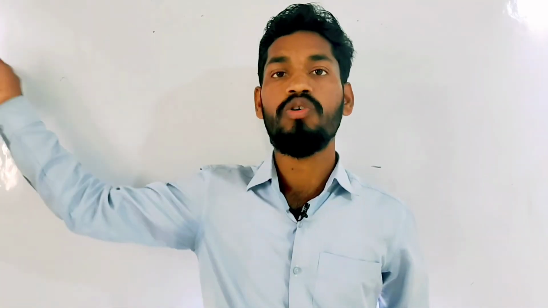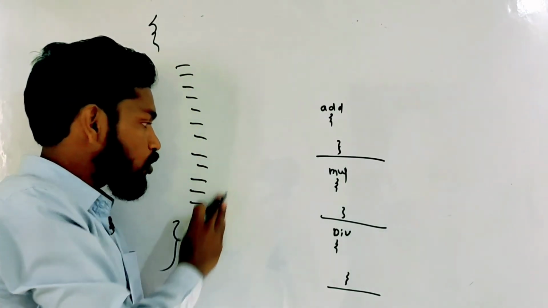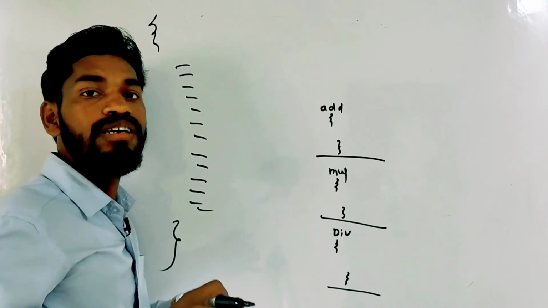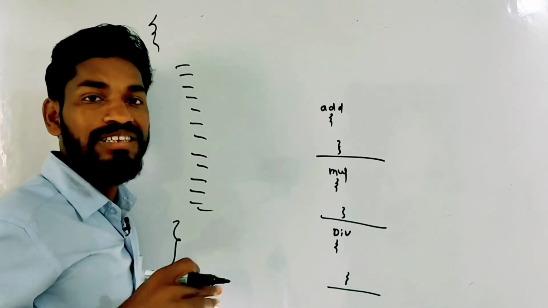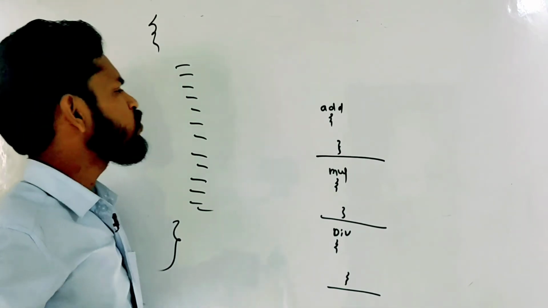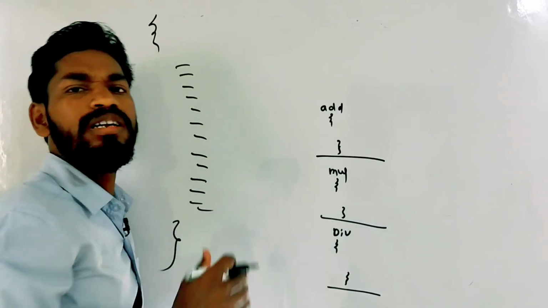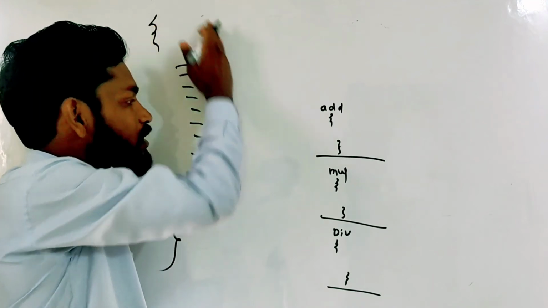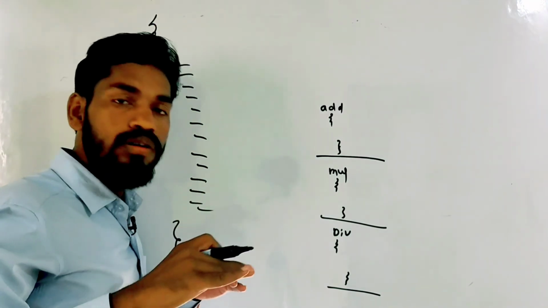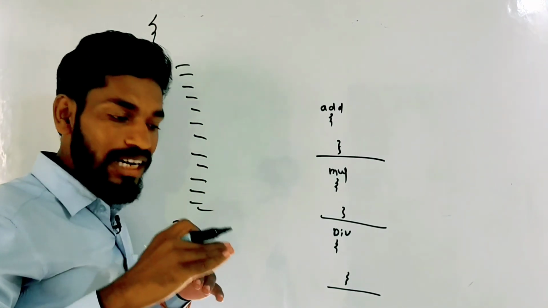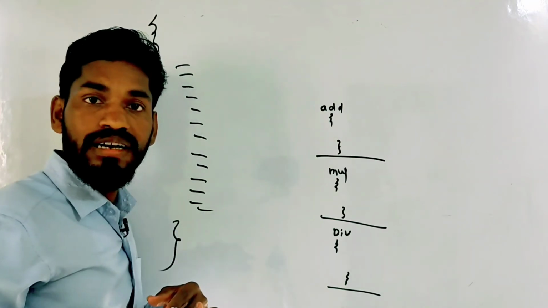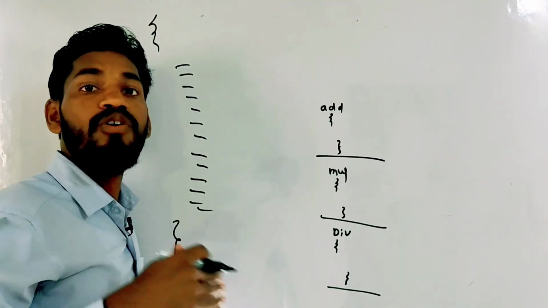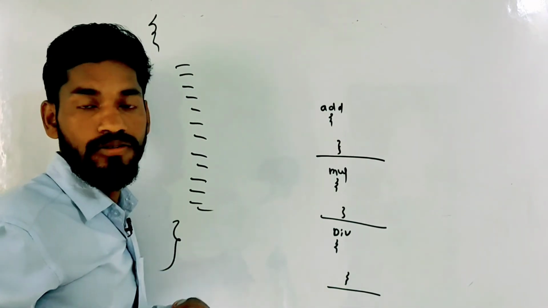Now we need to discuss modularity. Modularity is very simple, guys. I have written a large amount of code. In that code, suppose I have written the logic of addition, multiplication, subtraction. To understand this large amount of code is quite difficult. So modularity means that instead of writing a large amount of code in one place, we can divide that code into separate parts. That's why it is easy for understanding, and easy for error checking and reading also.